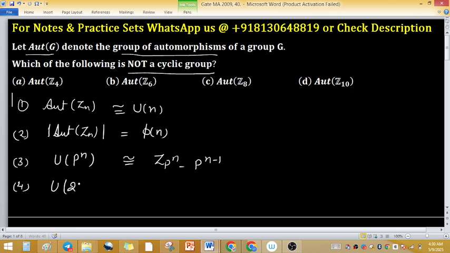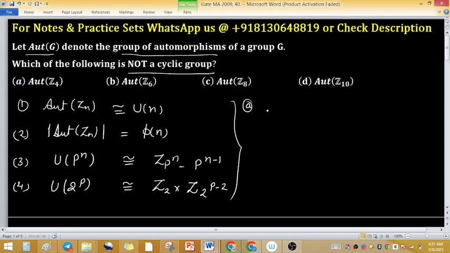U of 2 raised to the power p is isomorphic to Z2 cross Z2 raised to the power p minus 2. So these are a few facts related to this problem.